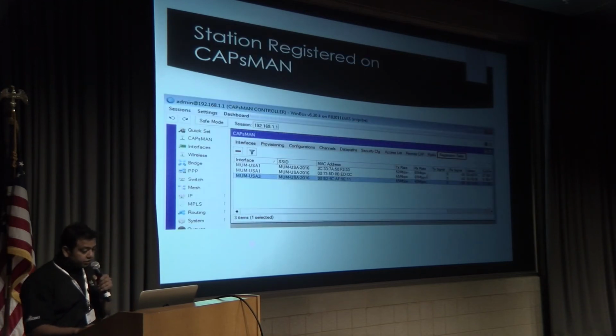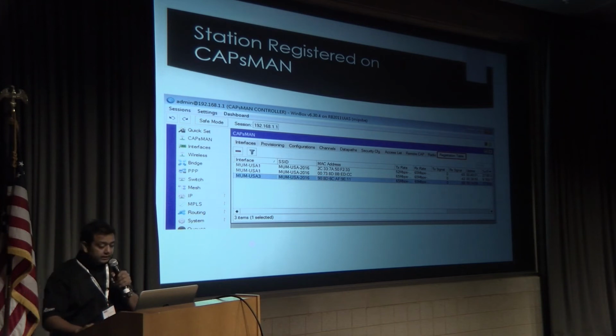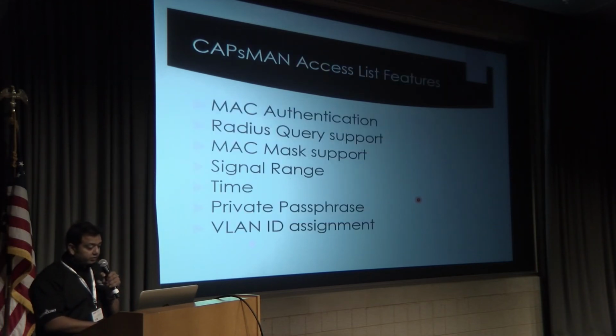Okay. In the registration table, you can see how many people are connected with the APs. Here you can see the SSID and the people who are connected, which SSID, and what the hardware name was. Means the interface name is the identity of your RouterBOARD. So you will know which is your hardware and which person is connected with which AP. So in the registration table you can see this from a single screen as well.